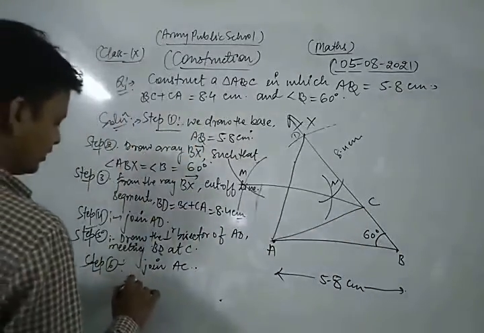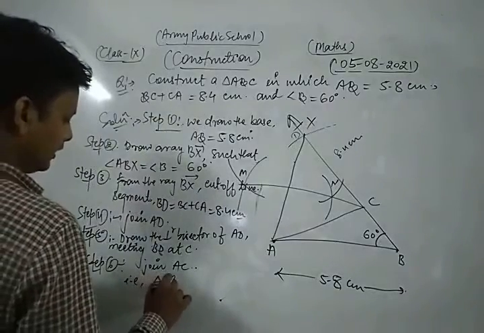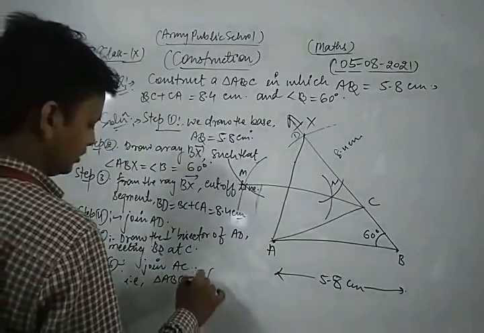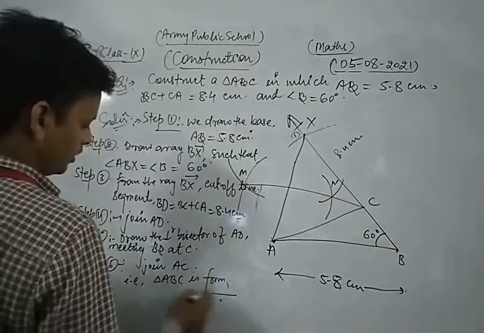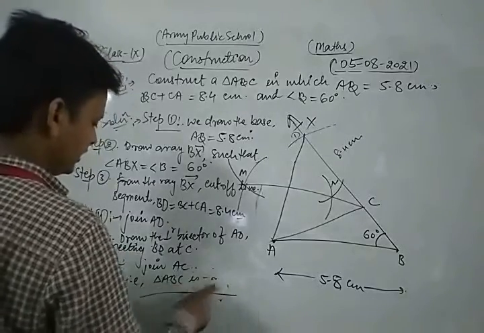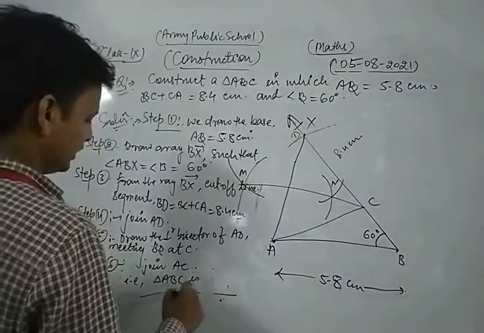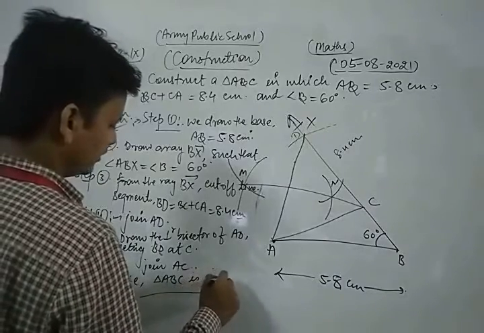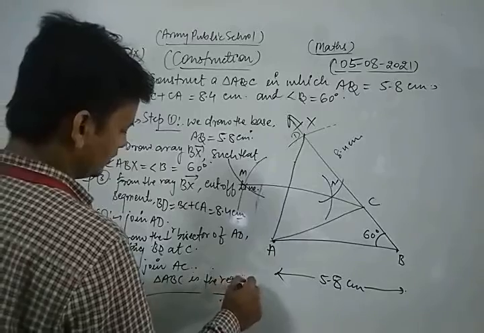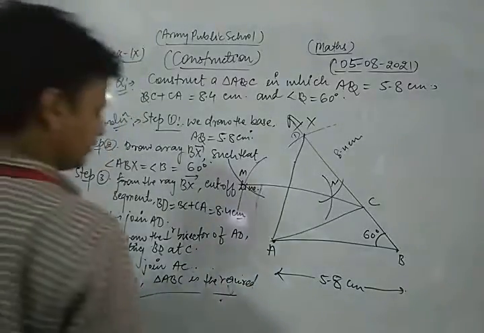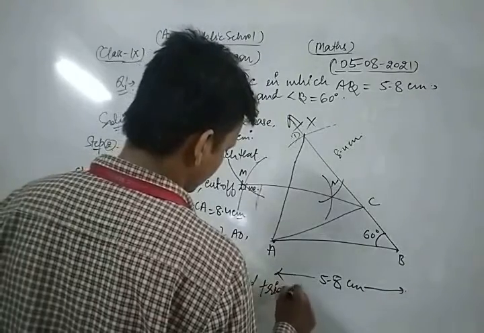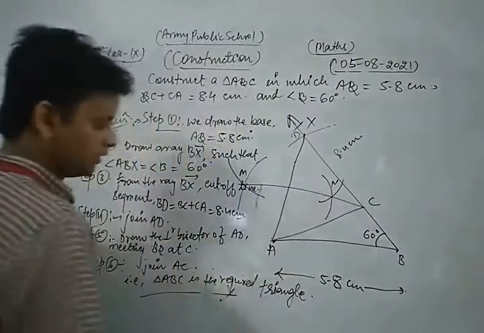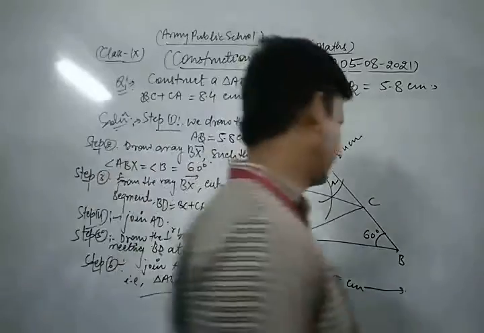So triangle ABC is formed. So ABC is the required triangle.